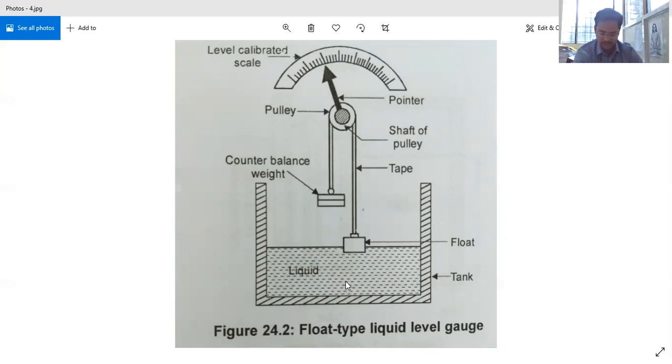And the next type, we enter into the other type. Here, coming to advantages, it is very simple in construction, but the only limitation we have here is we cannot use this for bigger tanks. For smaller tanks only, we can use this.